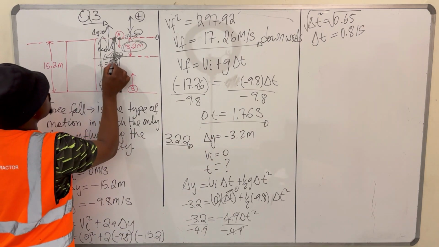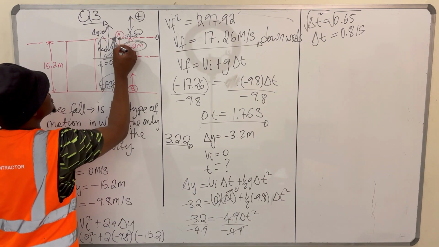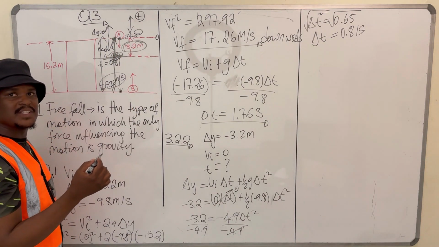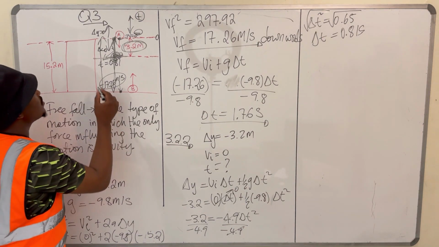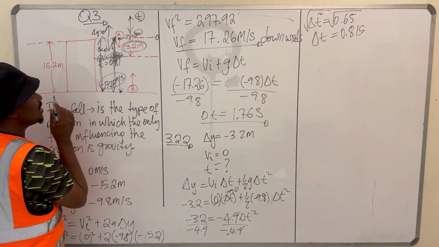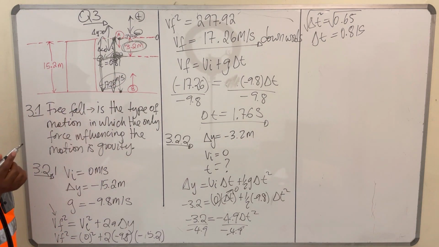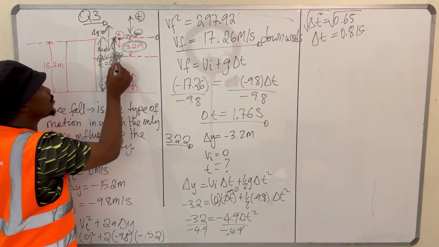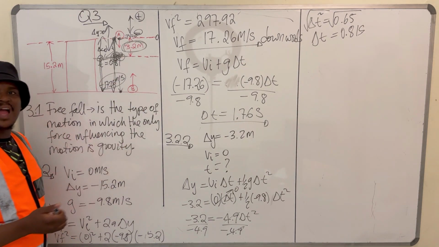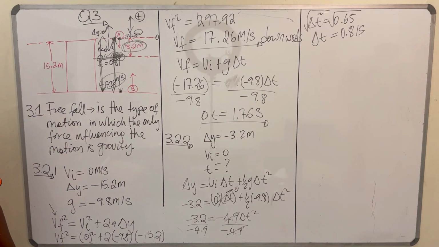So now, if you remove that 0.81 seconds, the time it took to travel that 3.2 meters when it was initially dropped, the time that you're left with is this one, from here up until the ground. And that time is the time in which ball A and ball B, because when ball A was here, this one was released. So this is the time at which both balls were in motion.